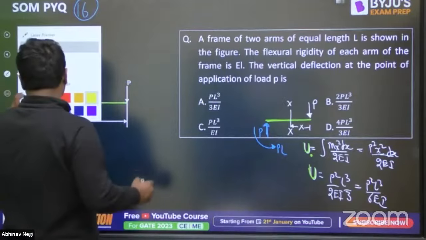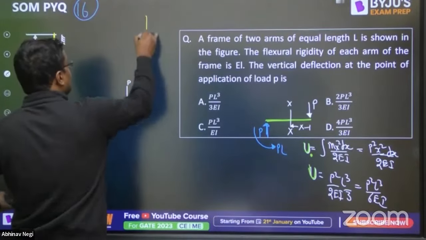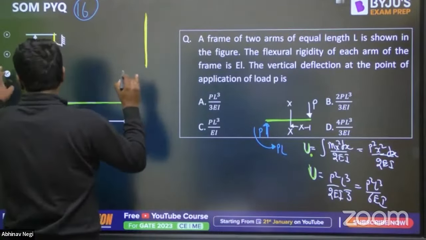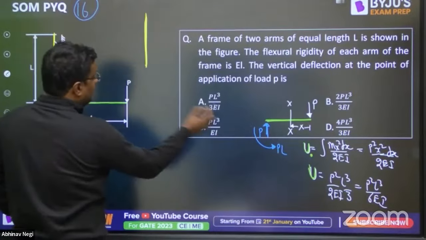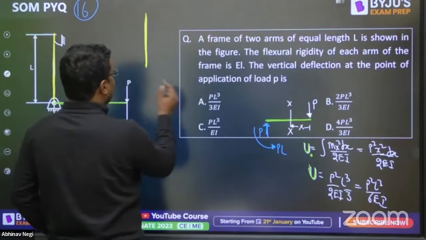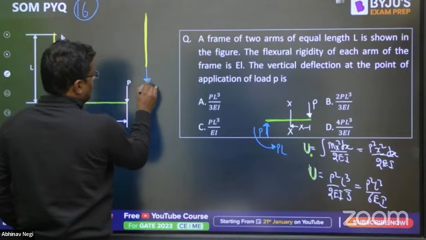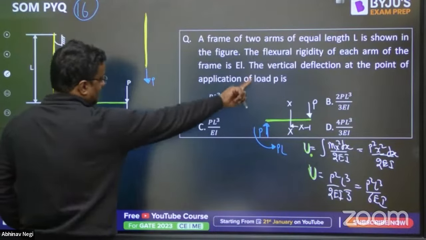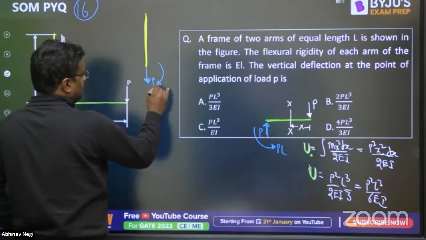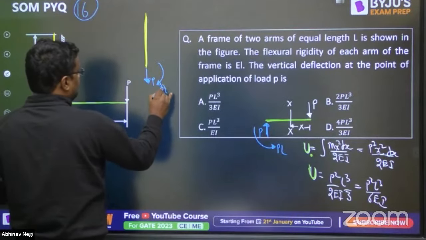Now going for the yellow one. First of all, let me make the free body diagram of the yellow one. Internal force is always equal in magnitude and opposite in direction. If this is upward P, this is downward P for balancing it. This is a PL in the anti-clockwise direction, so this is a PL in clockwise.